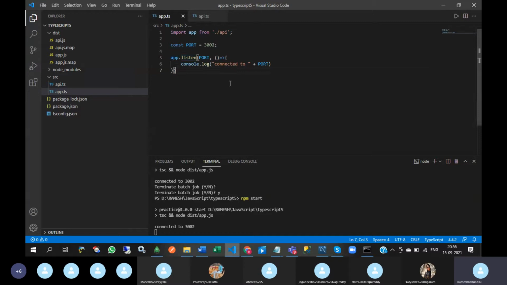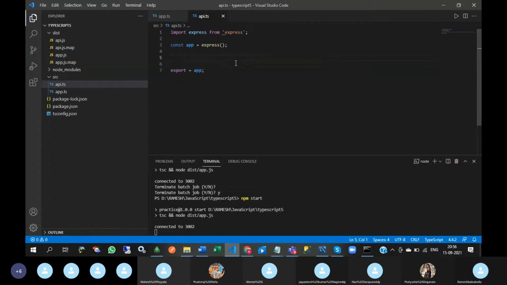so now I will write one small API. Where I have to write app dot, the app dot post method I am going to use in this.